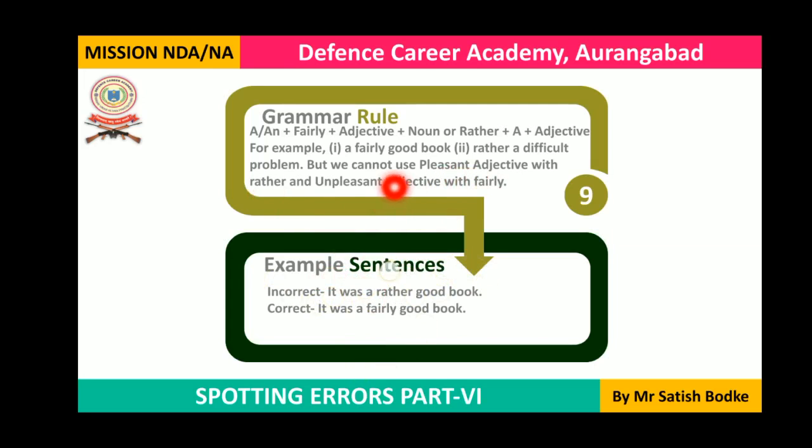So with fairly we'll have to use pleasant adjectives, and with rather we'll have to use unpleasant adjectives, and the correct sentence will be, it was a fairly good book. So good is a positive adjective, that's why fairly is the adverb that should precede it.